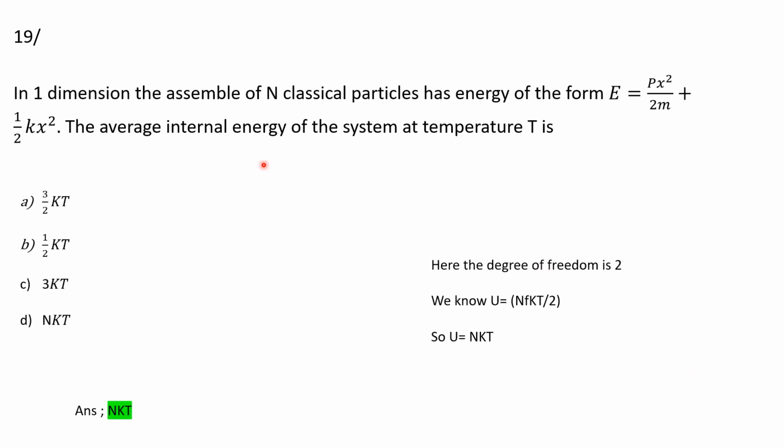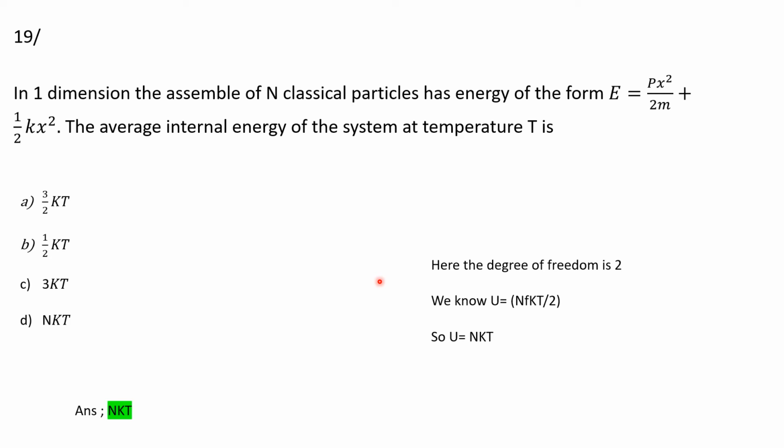Then here is the next question. In one dimension, an ensemble of N classical particles has energy of the form E is equal to px squared by 2m plus half k x squared. The average internal energy of the system at temperature T is. And the options are 3 by 2 kT, 1 by 2 kT, 3 kT and kT.